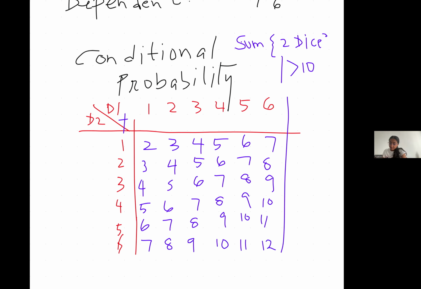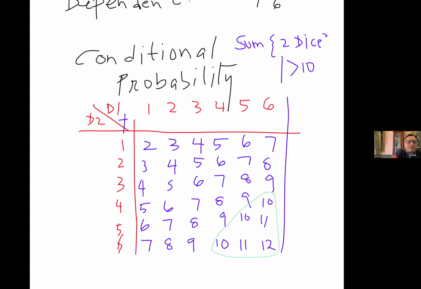Now, we'll look into this question as what is the probability of getting greater than 10? Can you tell me now from this table? Greater than or let's say equal to also. Let's make it greater than or equal to for now, so that we get more numbers.